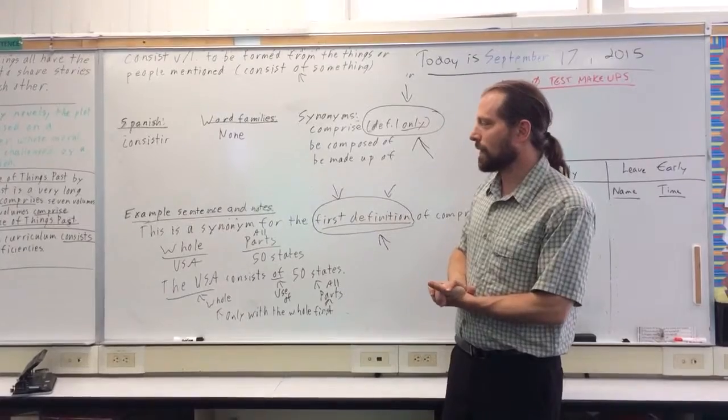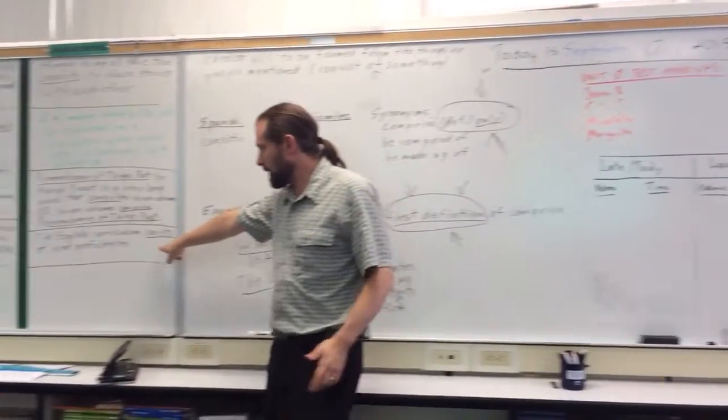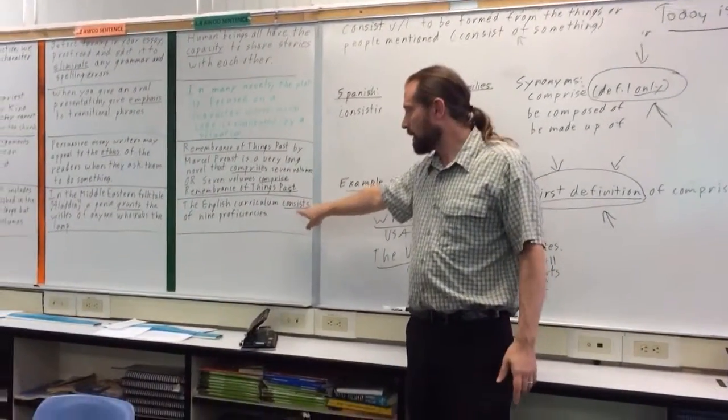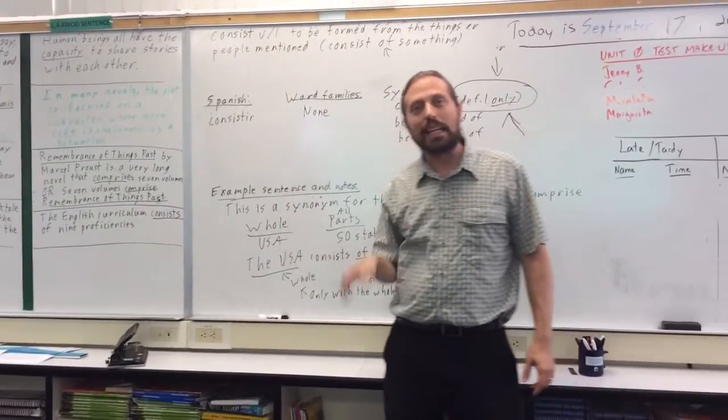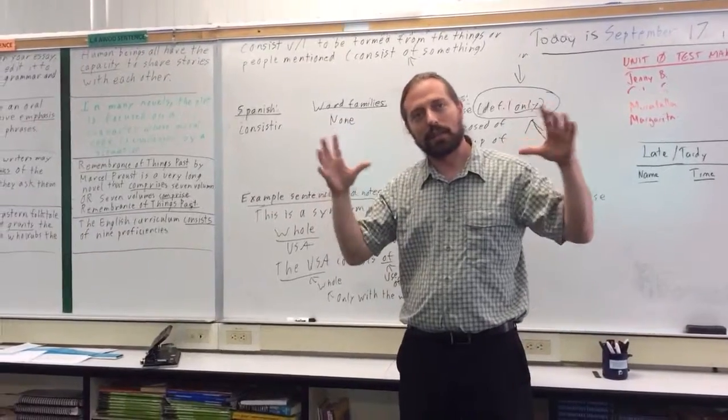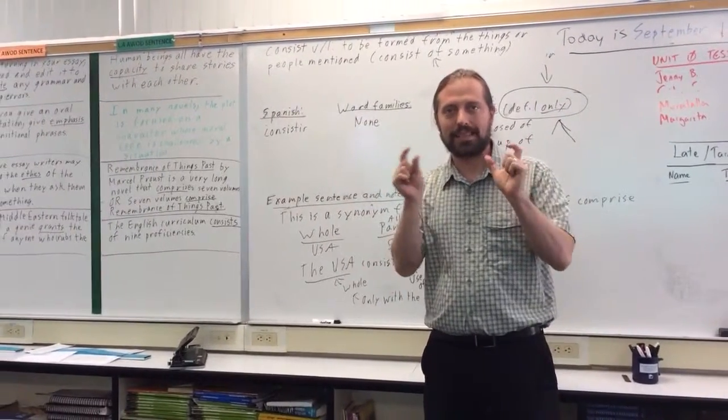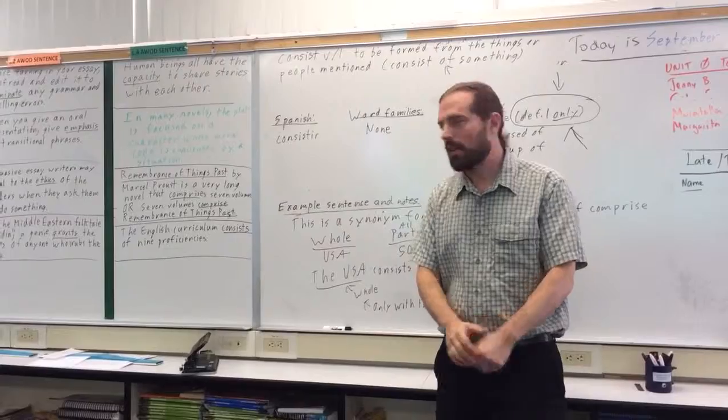So here's a sentence related to English class. The English curriculum at this school consists of 9 proficiencies. Those are the different sections of your grade that we put together to make your final grade at the end of the quarter. They all have percentages, like listed on your syllabus.